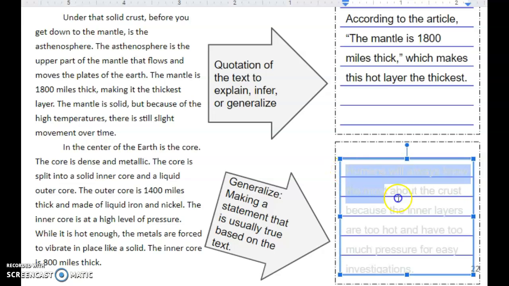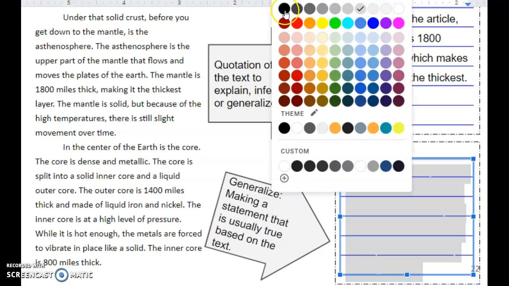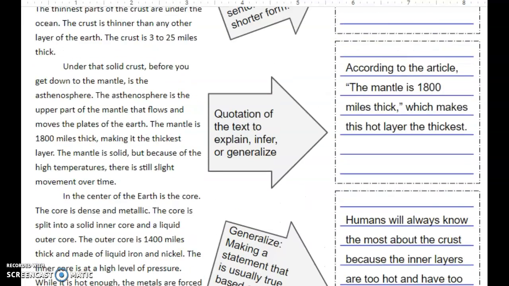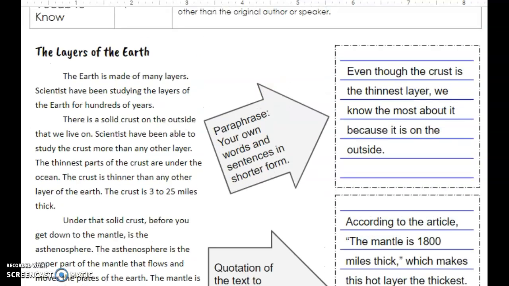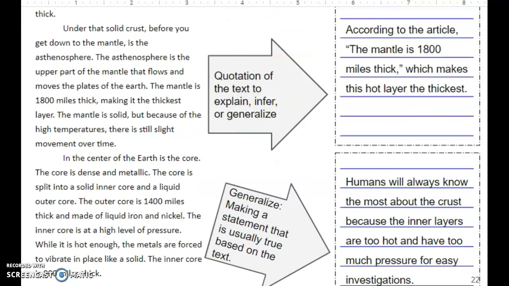And the generalization that I'm adding here is humans will always know the most about the crust because the inner layers are too hot and have too much pressure for easy investigations. So we are going to take these skills of putting things in our own words, using quotations, and making generalizations as we read about informational text.